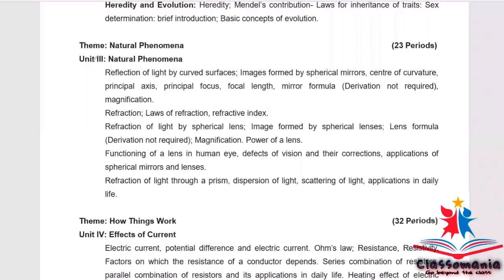Now let's come to unit 3. From unit 3, from the light chapter, nothing has been deleted, but in case of human eye, functioning of lens of human eye, defects of vision and their corrections, applications of spherical mirrors and lenses. These topics have been deleted from the syllabus. Chapter light and human eye is there in the syllabus.